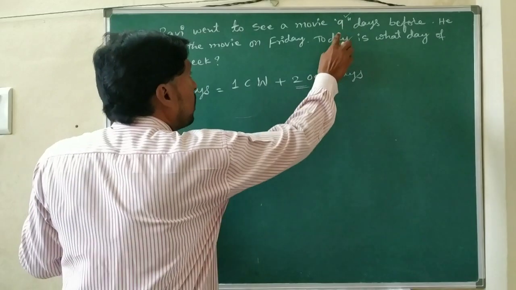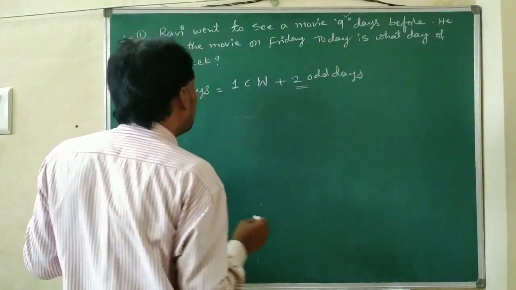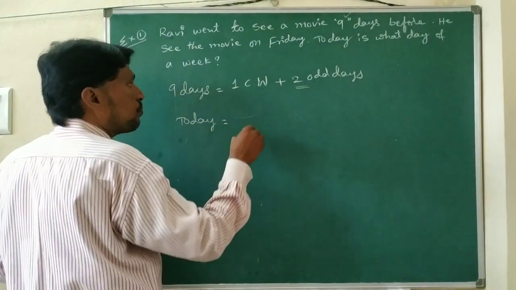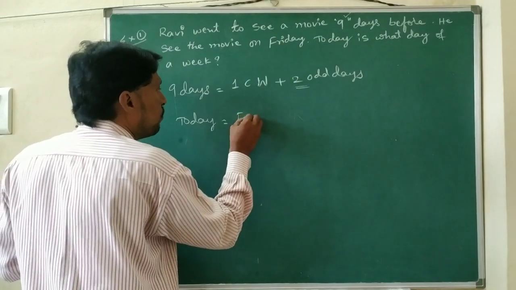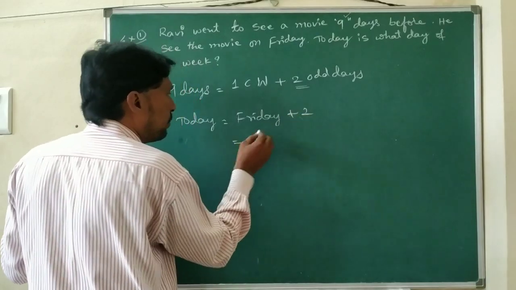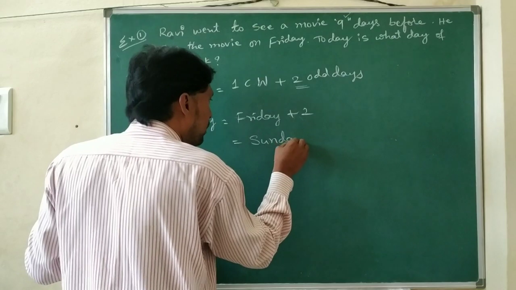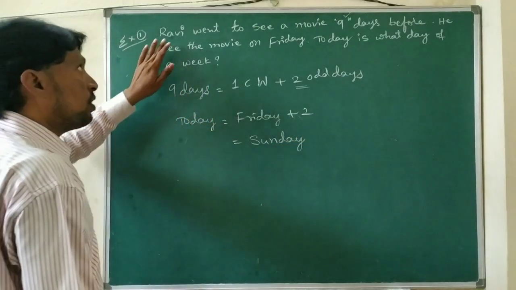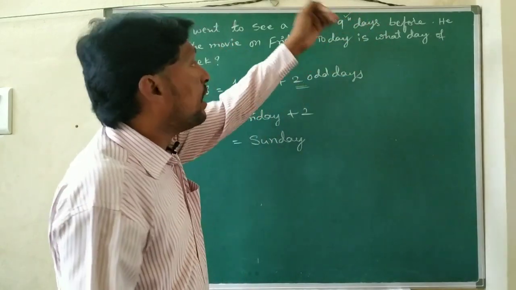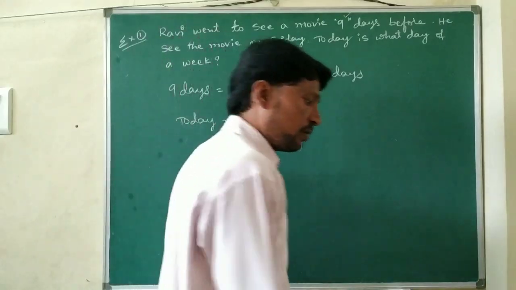So today equals the day 9 days before, which was Friday, plus 2. Friday plus 2 is Sunday. Today is Sunday. Ravi went to see a movie 9 days before, it was Friday, and today is Sunday.